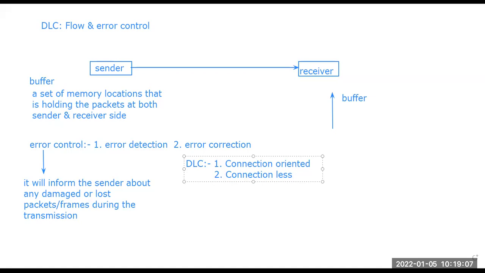So a connection is first established between the two nodes via a dedicated path. If we remember the previous classes, when we talked about connection oriented protocol, there is some setup phase, some transfer phase, some tear down phase. I hope you will remember the terms. I'm going to write the terms again for the connection oriented protocol. These are the terms: setup phase, second one is transfer phase, and third one is tear down phase.